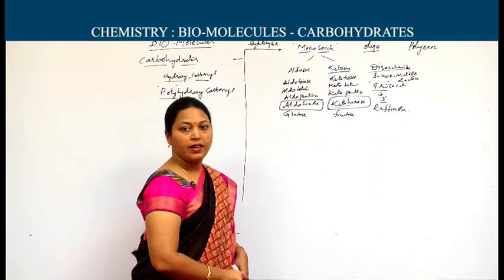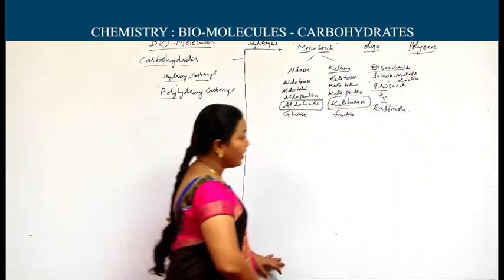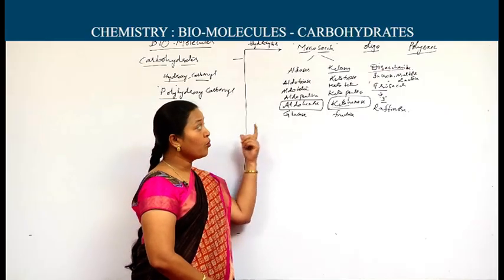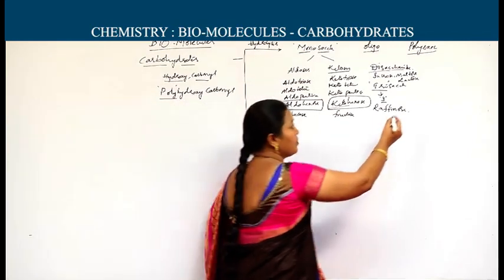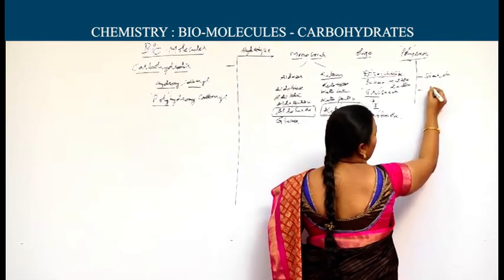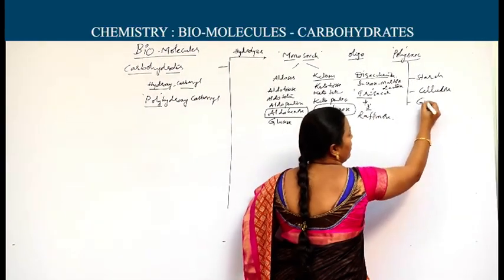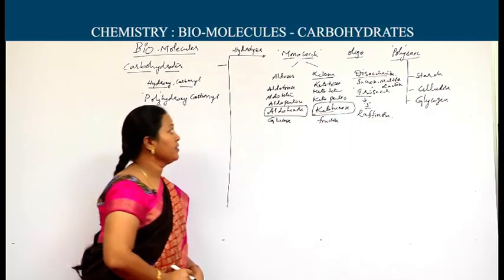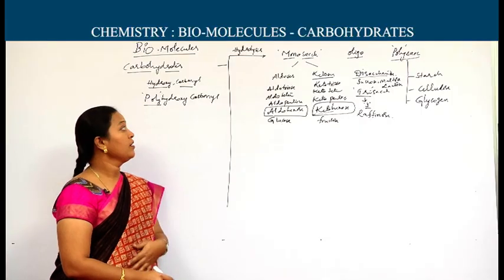Next comes polysaccharide, in the name itself, poly. When it is hydrolyzed, it produces 9 to many, or 10 and above, monosaccharides. Examples for these polysaccharides are starch and cellulose, including glycogen. Glycogen also comes under polysaccharide. This is one of the simplest classifications based on hydrolysis.